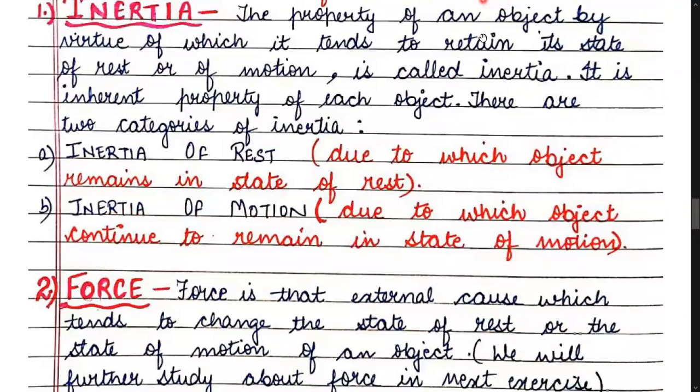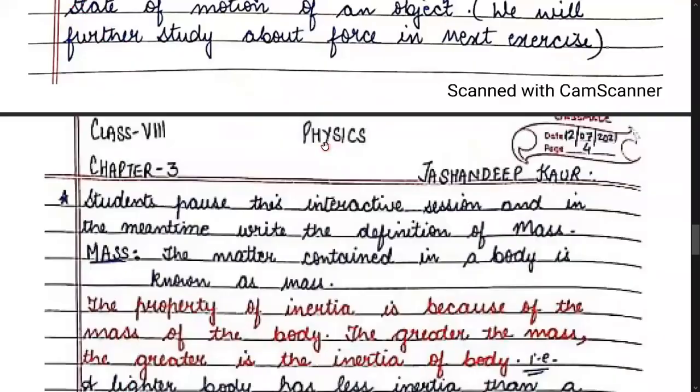Now children, inertia, what was inertia doing? The property of an object by virtue of which it tends to remain in the same state, and force is that cause which tends to change the state of rest. So inertia helps the object to remain in the same state, while force will help the object to change its state of rest or state of motion. They are opposite to each other.